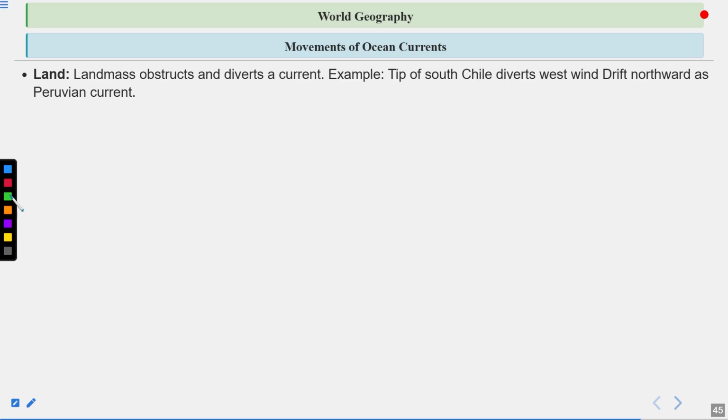Now the movements of the ocean currents. So landmass obstructs and diverts a current. For example, the tip of South Chile diverts the west wind drift northward as the Peruvian current. That Peruvian current is famously known as the cold current, and it reaches the western side of the South American continent near Chile, and it creates the driest desert in the world, that is the Atacama Desert.